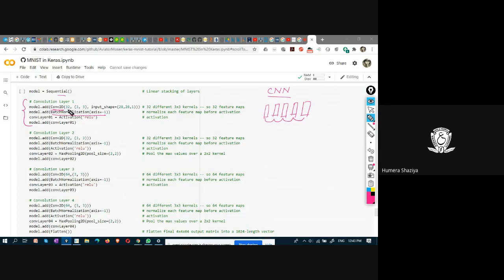Conv2D, here 32 filters, size 3 by 3, input shape is 28 by 28 by 1. The 1 means it is a black and white image. 32 filters, also known as kernels, and each kernel size is 3 by 3. It is like this. This is 3 by 3.